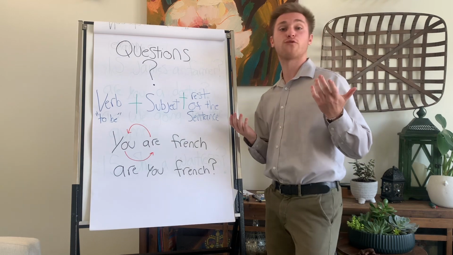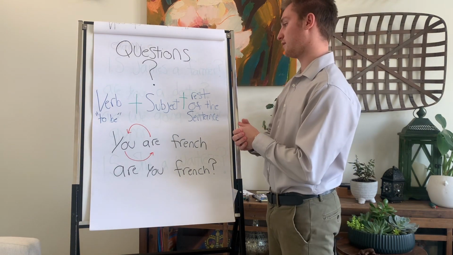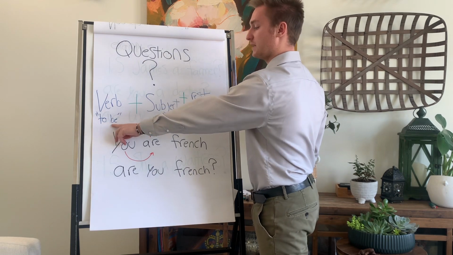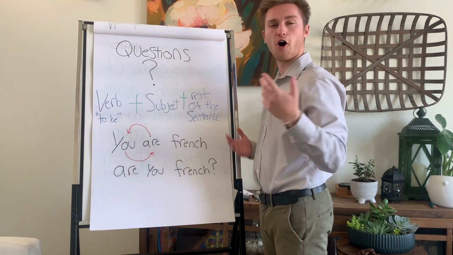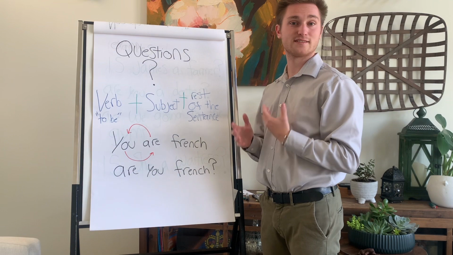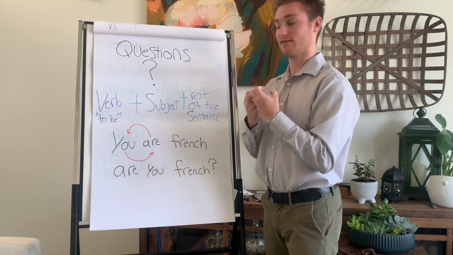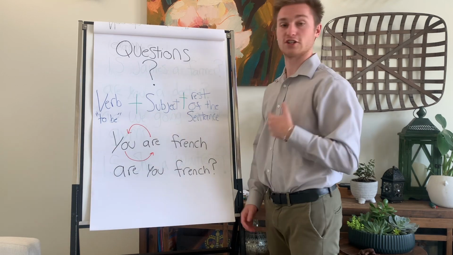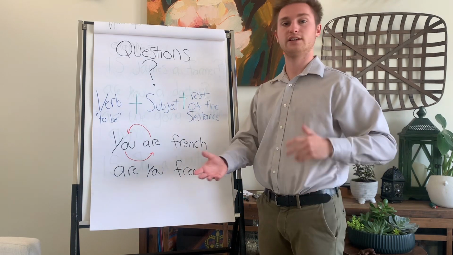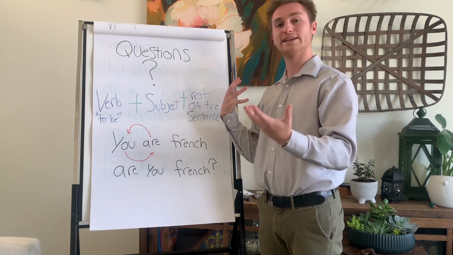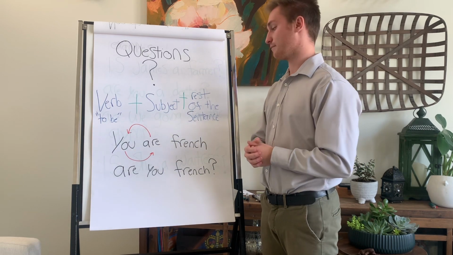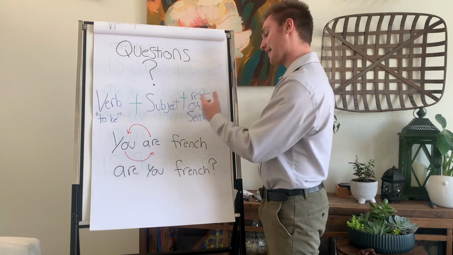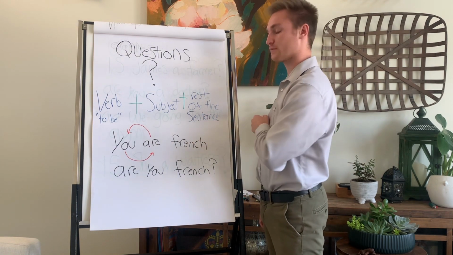Now, to form a question, we use the verb, such as to be, like are or is. These are verbs of to be, plus the subject, which is he, she, it, we, they, me, you, and the rest of the sentence.